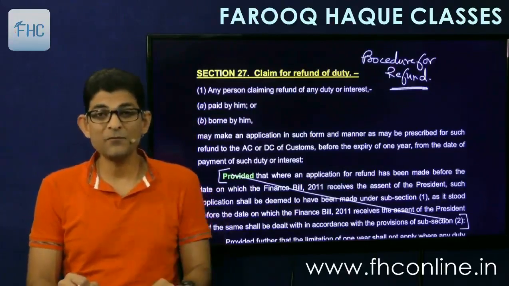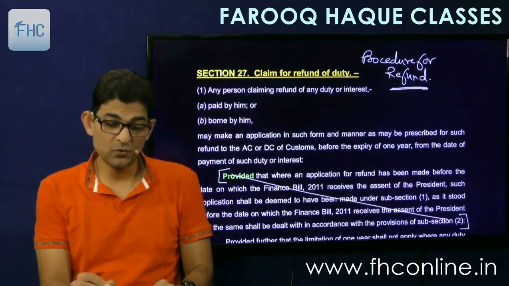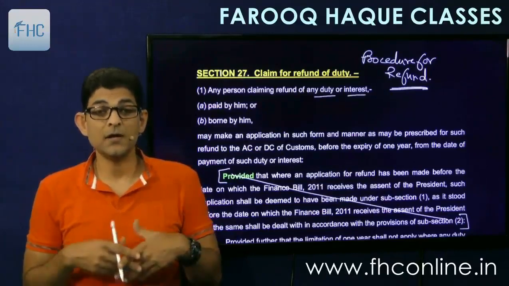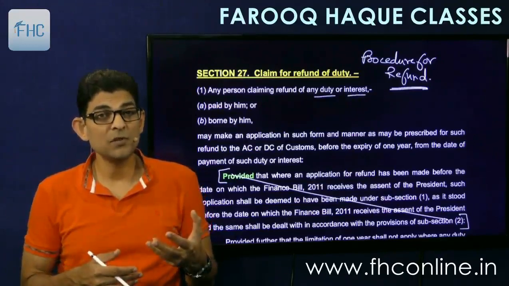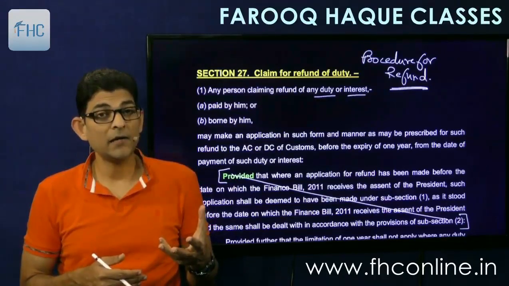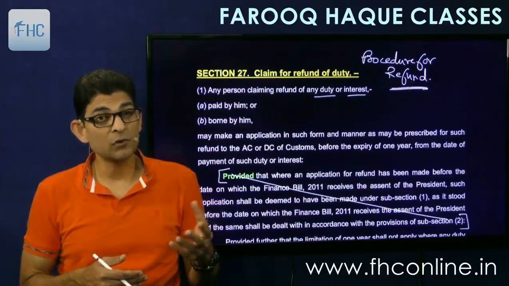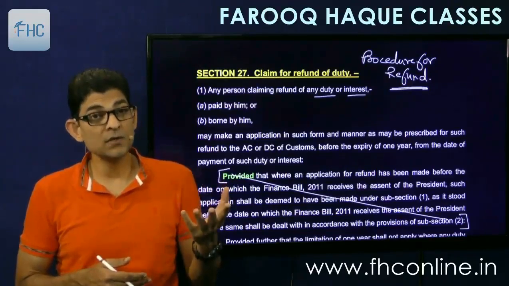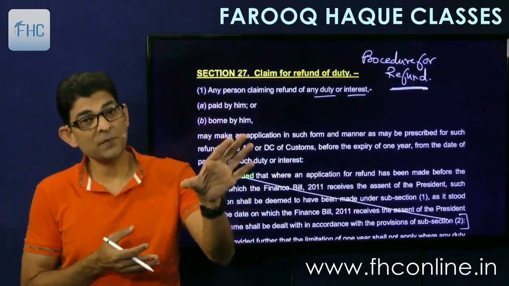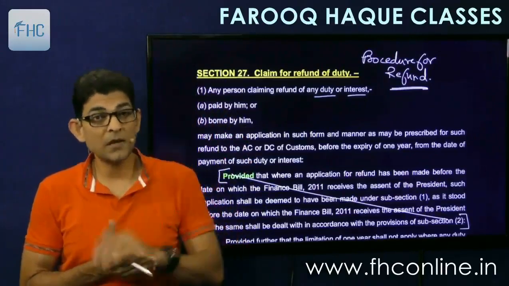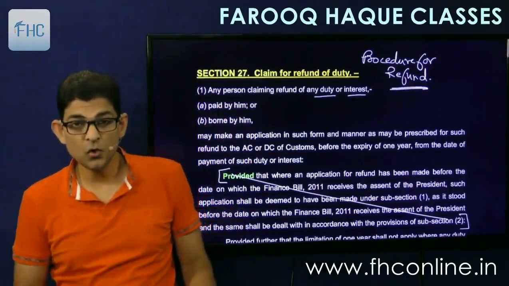So let's see. Claim for refund. Any person claiming refund of any duty or interest. Duty or interest is also given, because sometimes we pay a delayed duty. When we delay payment of duty, we have to pay interest also. Later it can be found that the duty was paid in excess, and I have also paid interest on that excess duty. So the duty which I have paid in excess plus the interest that I have paid thereon, both will be allowed to me as a refund. Right? Therefore it is given as duty or interest.